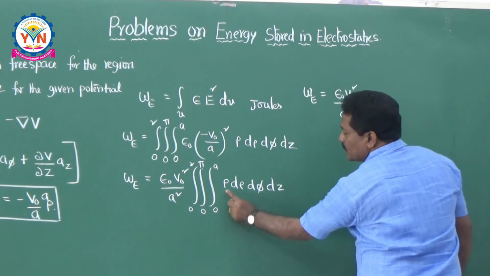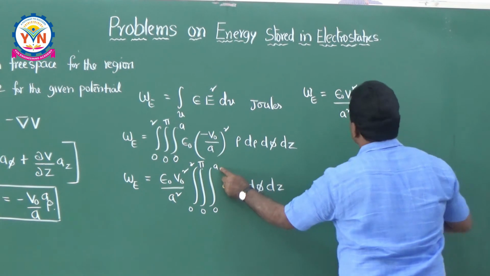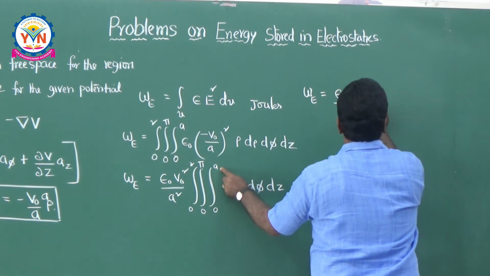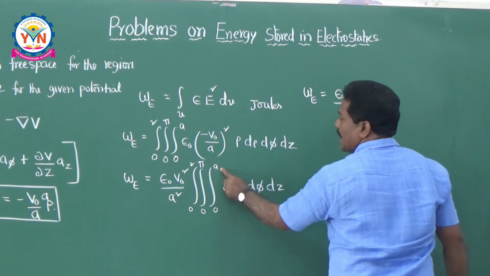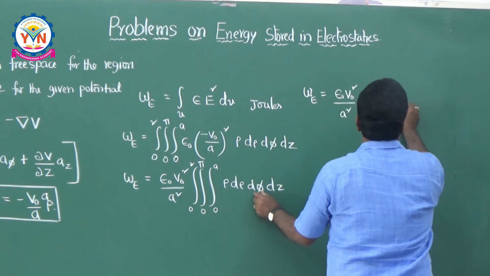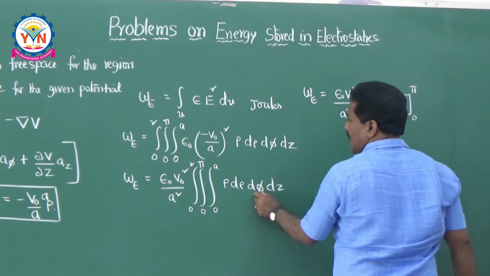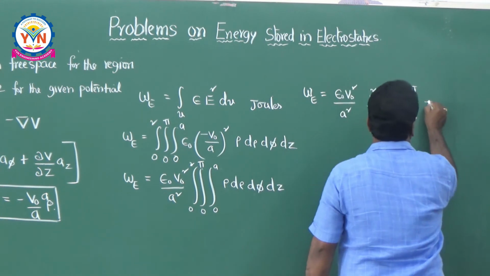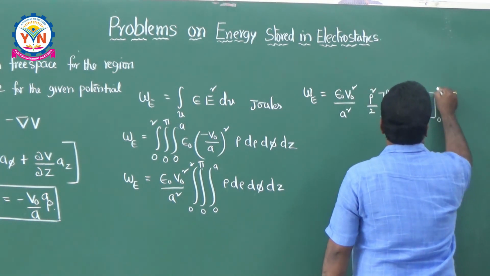Now, what is rho d rho? Integral rho d rho means rho square by 2, between the limits 0 to A. Integral d phi is nothing but phi, between 0 to pi, and z is between 0 to 2. Now do this.